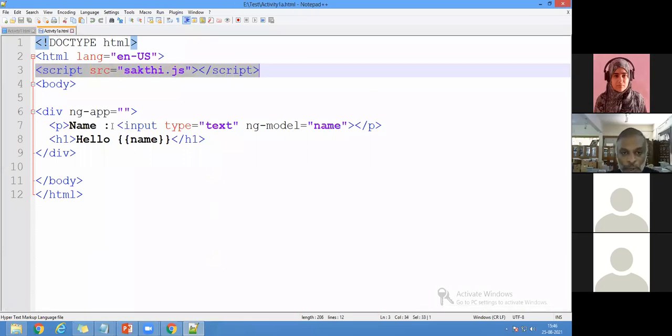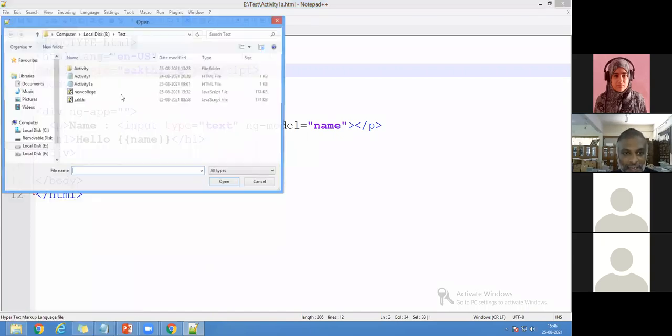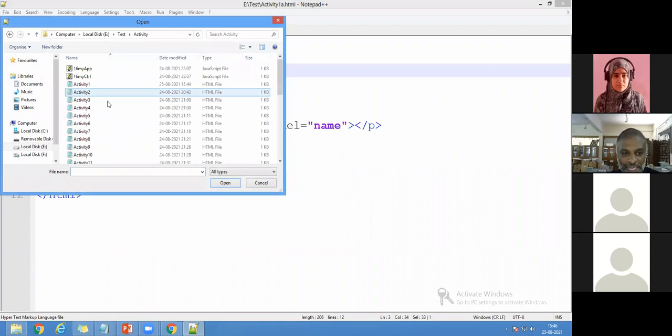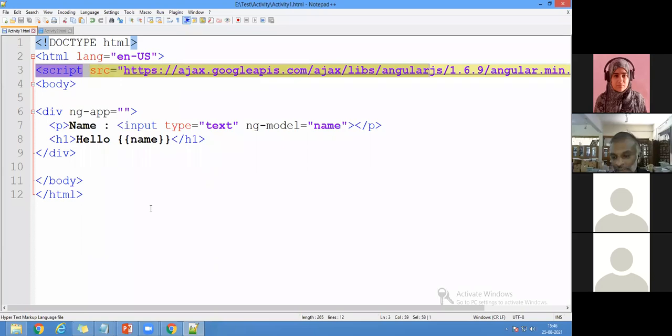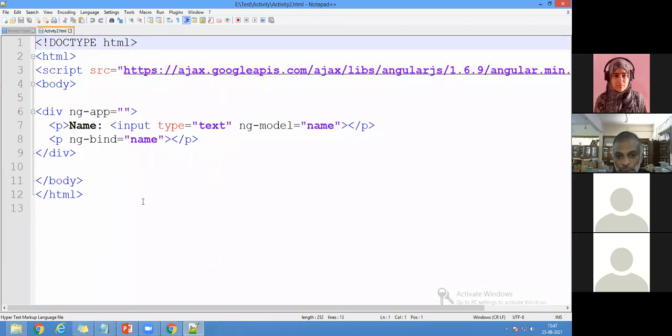Okay, now I move to the next part. Shall I move to the next part? I'll go here. It is activity 2. Let me check what activity 2 is going to represent. Right now, look at the program very carefully. In activity 1, what I have written. Look very carefully. In activity 2, what is the new thing I have added? Any idea?